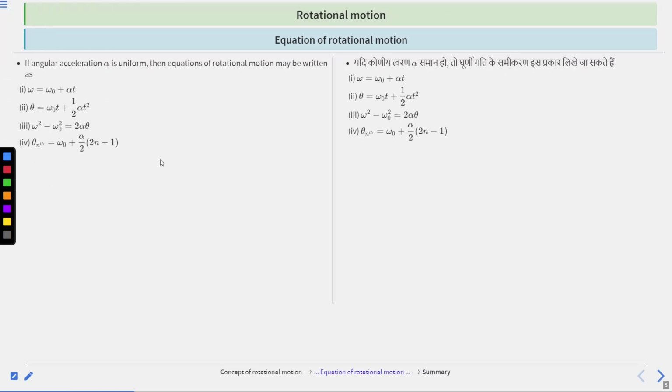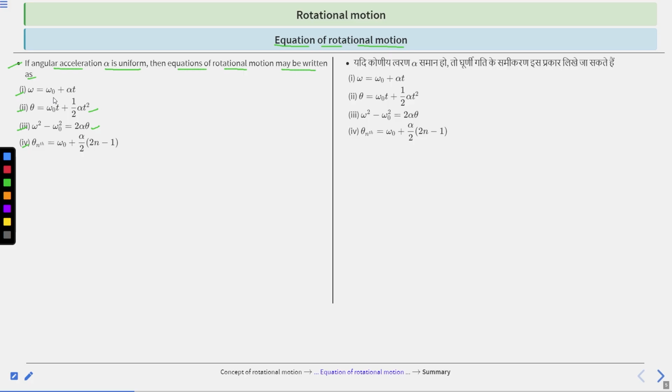Next, equations of rotational motion. There are three equations. If angular acceleration alpha is uniform, then the equations of rotational motion may be written in angular form. First is omega is equal to omega naught plus alpha t. Second is theta is equal to omega naught t plus half alpha t square. And third, omega square minus omega naught square is equal to 2 alpha theta. And fourth is theta nth is equal to omega naught plus alpha by 2, 2n minus 1.